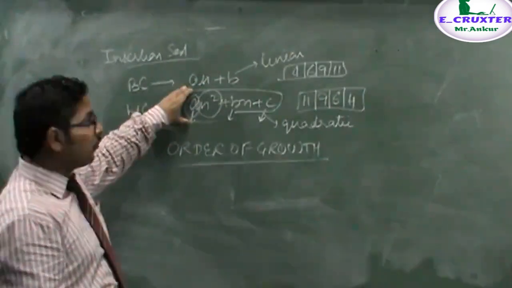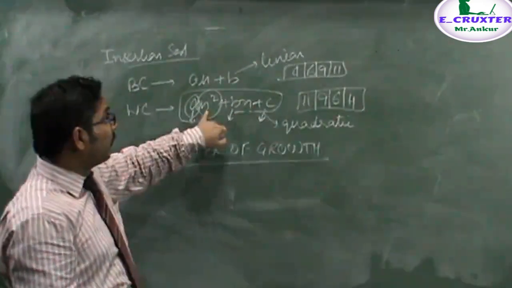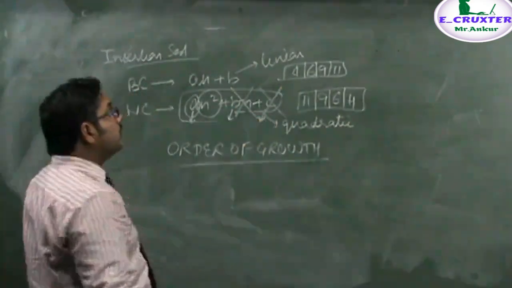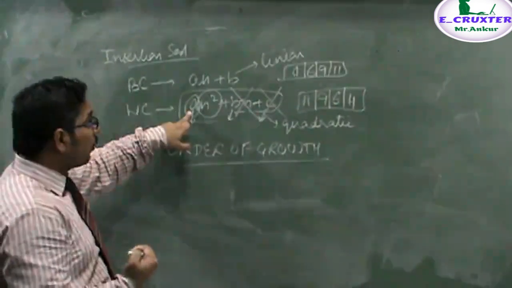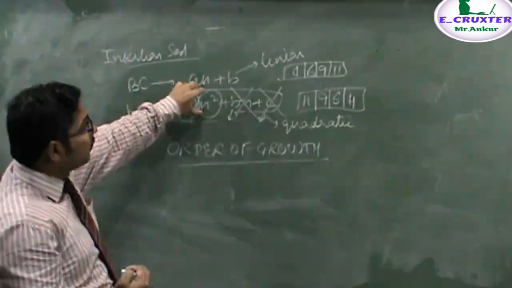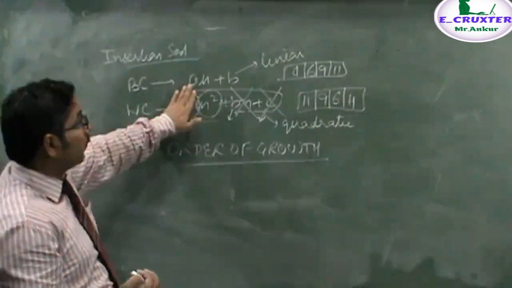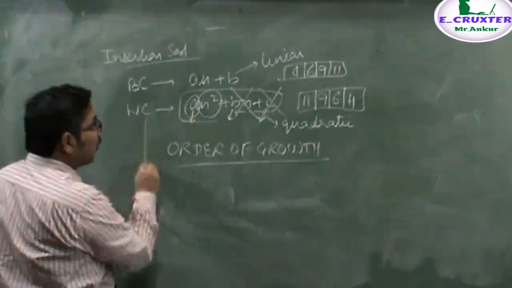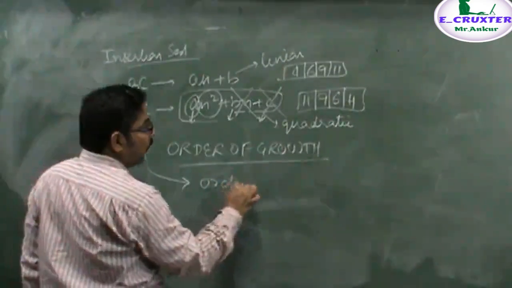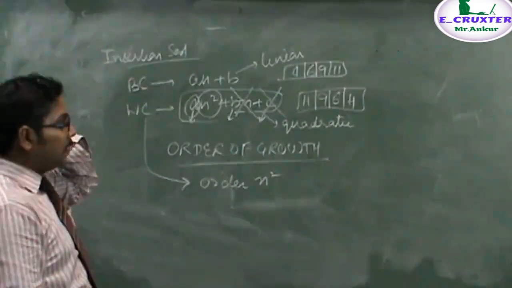We say it is a quadratic equation because the n² factor is dominating the linear term. As it dominates the linear term, its impact is negligible, hence we remove it. Similarly, the constant has a negligible effect because it will not change this quadratic term to a cubic or linear term. Hence we say that the order of growth, that is the running time of insertion sort in the worst case, is of order n², that is, it is growing quadratically.